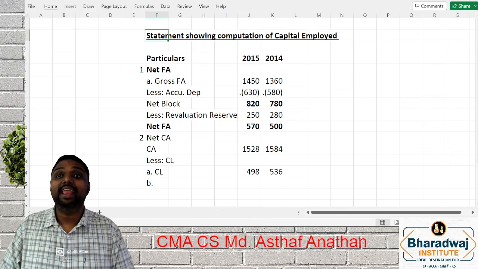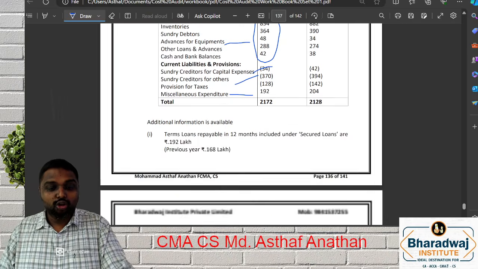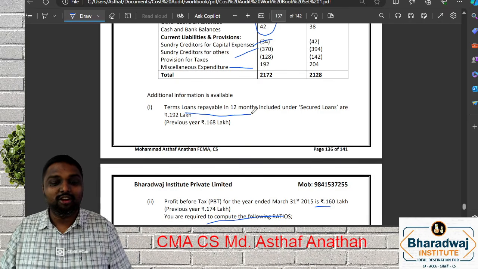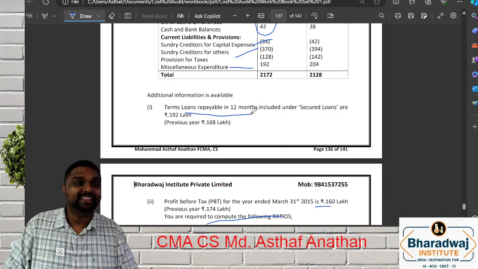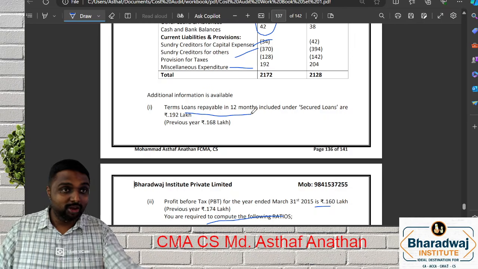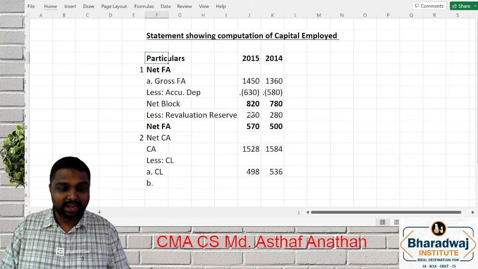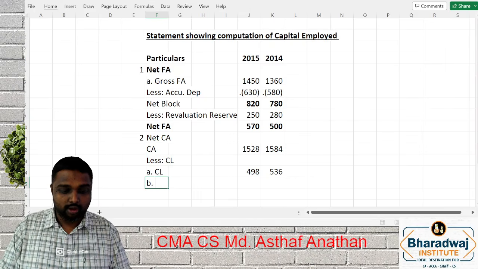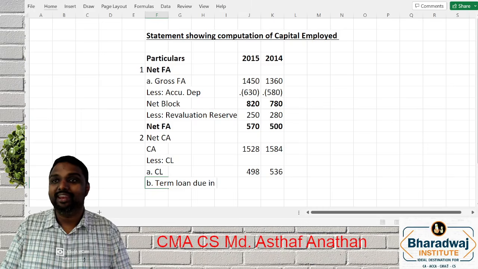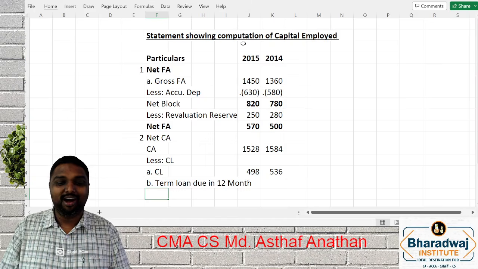What is current liability? All the liability due within 12 months. Go to the additional information. Term loan repayable in 12 months under secured loan is 192 lakh. That means the loan which is due within 12 months will also come under your current liability, though it is not in the balance sheet. So what is that item, my dear friends? Term loan due in 12 months. Hope all of you are clear.